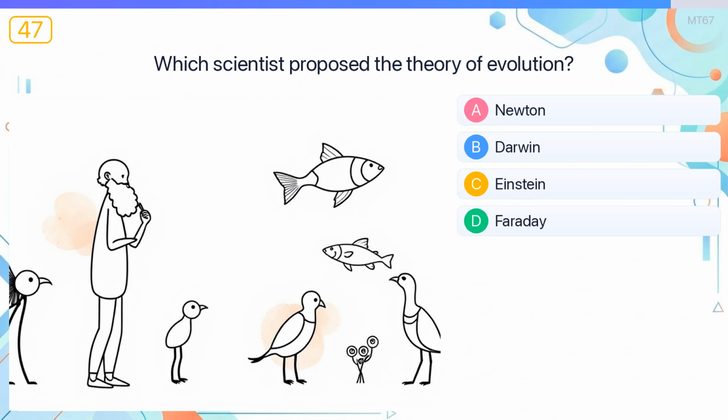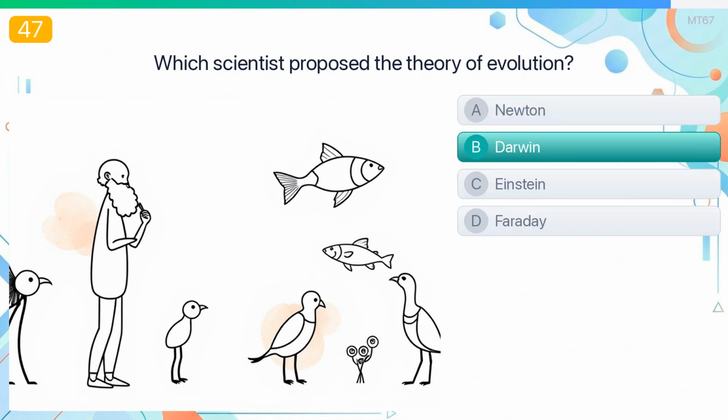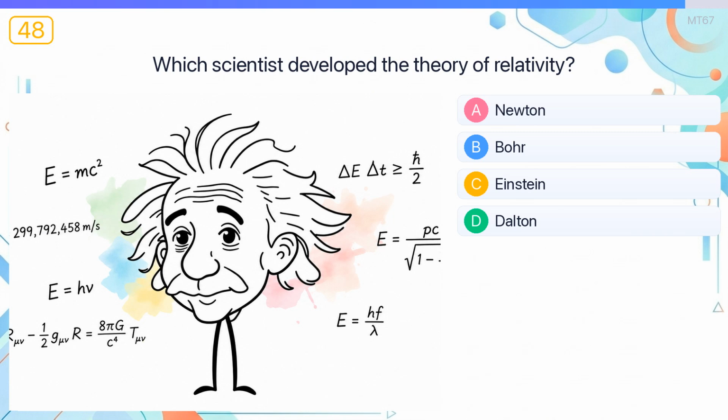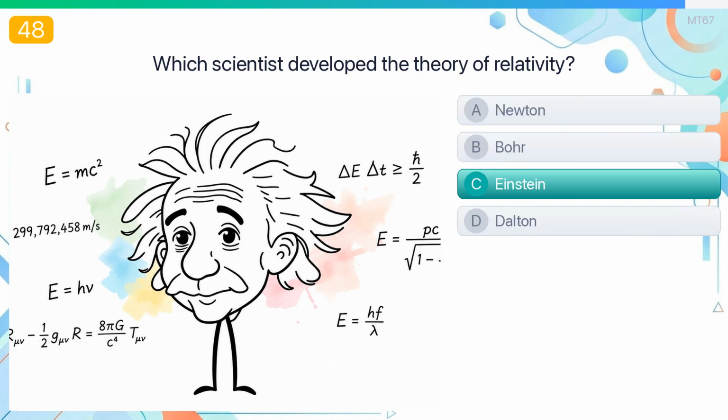Which scientist proposed the theory of evolution? The answer is Charles Darwin. Charles Darwin proposed evolution by natural selection based on species variation. Which scientist developed the theory of relativity? The answer is Albert Einstein. Albert Einstein's brain was studied after his death because scientists wanted to understand what made him such a remarkable thinker.